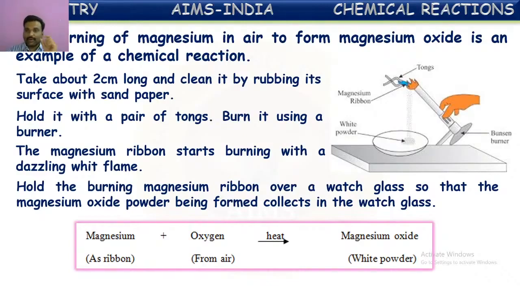So what have they done? They have taken a magnesium ribbon and cleaned it by rubbing with sandpaper. They held it with a pair of tongs and burned it on the flame. The magnesium immediately catches fire and burns with a dazzling white flame. When the magnesium burns, it is reacting with the atmospheric oxygen. So magnesium reacts with oxygen and forms magnesium oxide. Hence it is a chemical reaction. Here, magnesium and oxygen are reactants, and the magnesium oxide formed is a product.